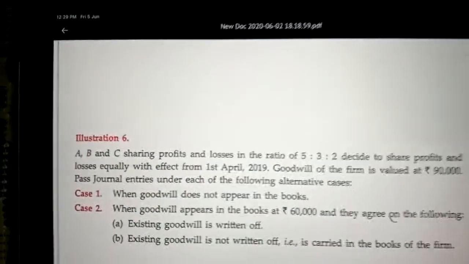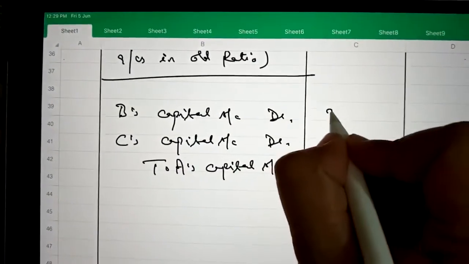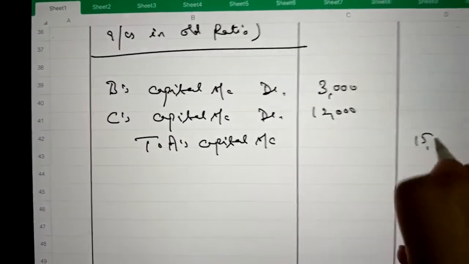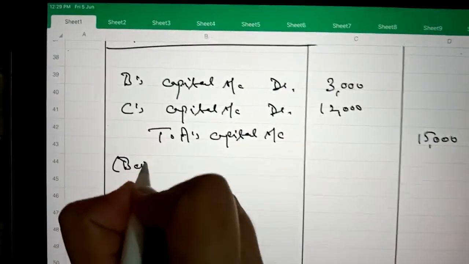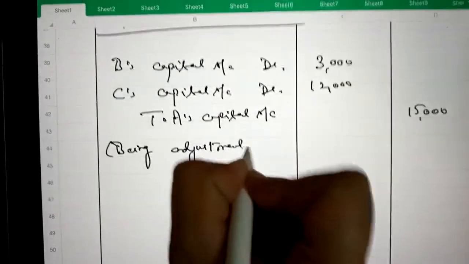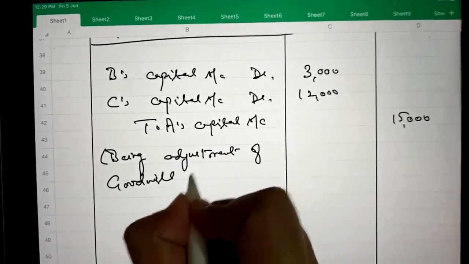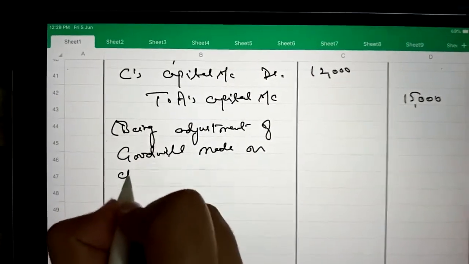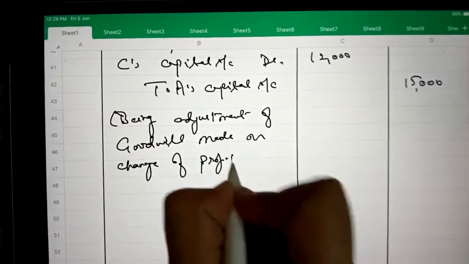So here we can write 3,000, 12,000 and total is 15,000, being adjustment of goodwill made on change of profit sharing ratio.